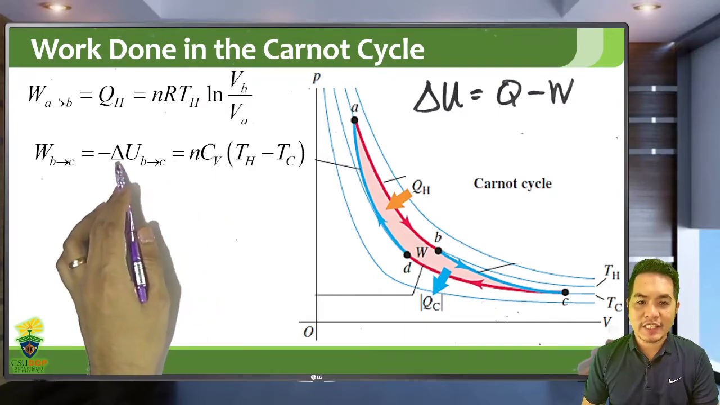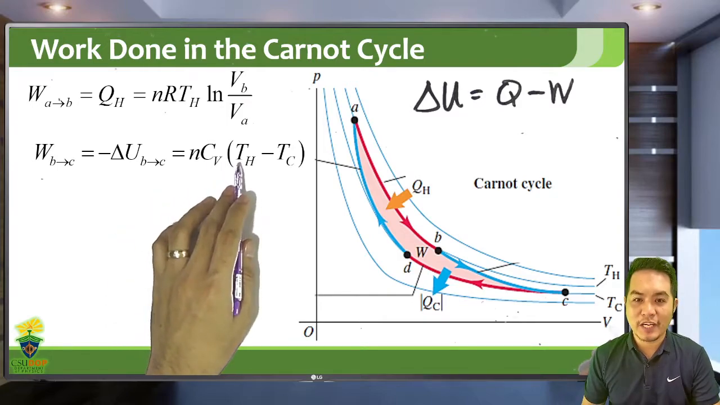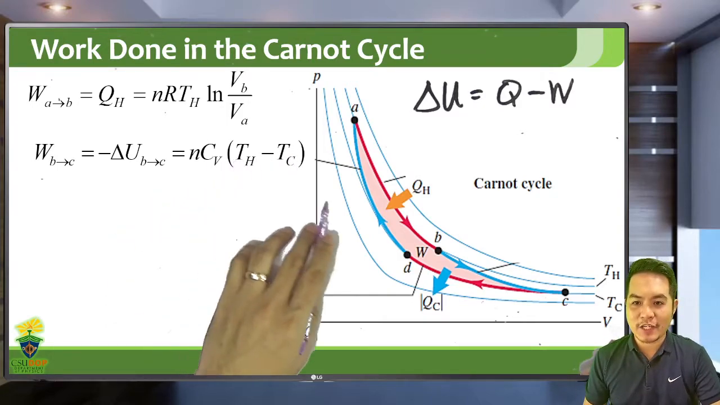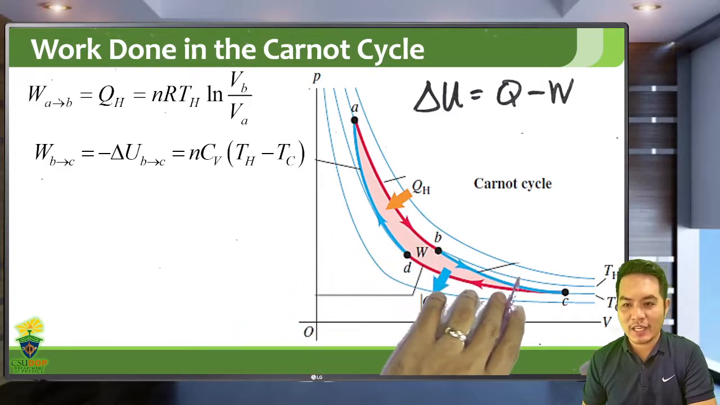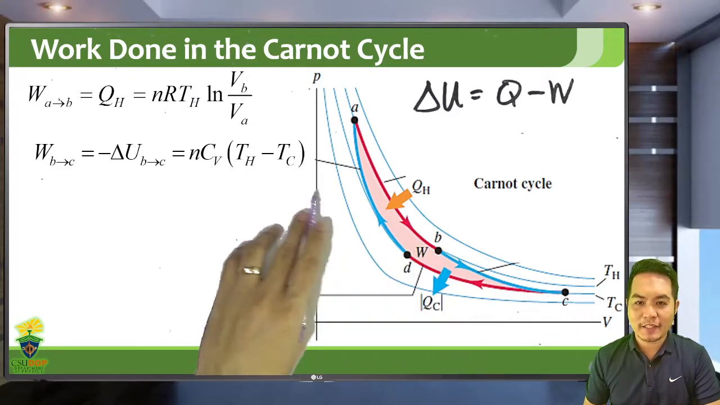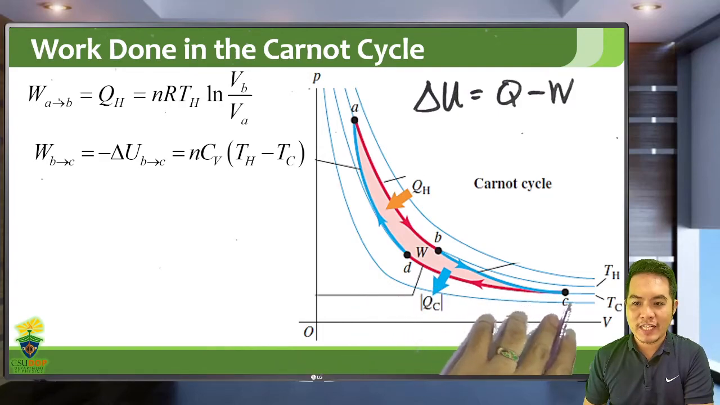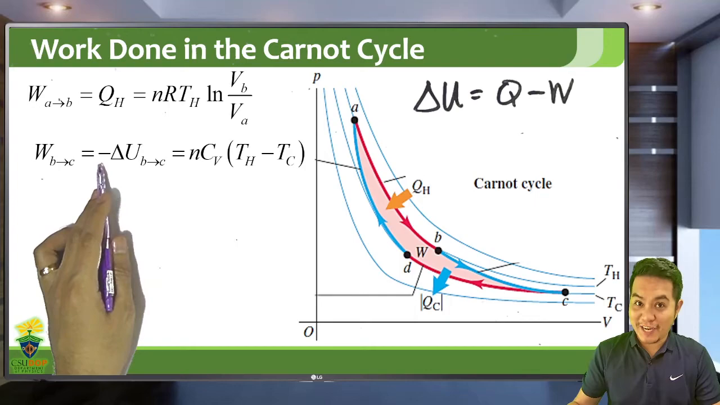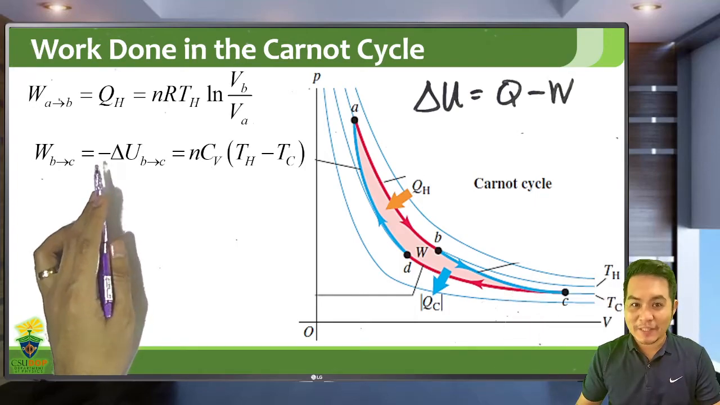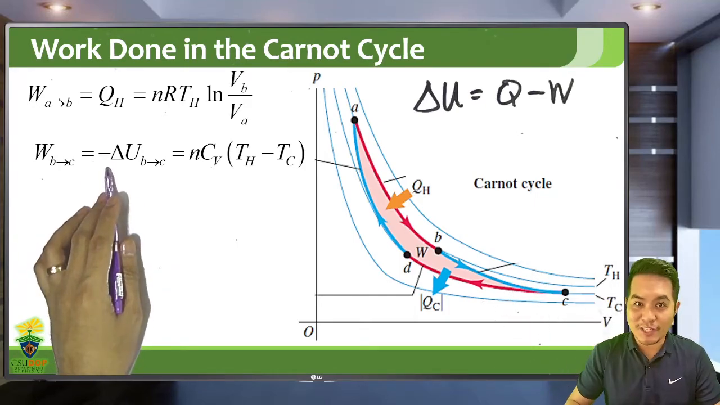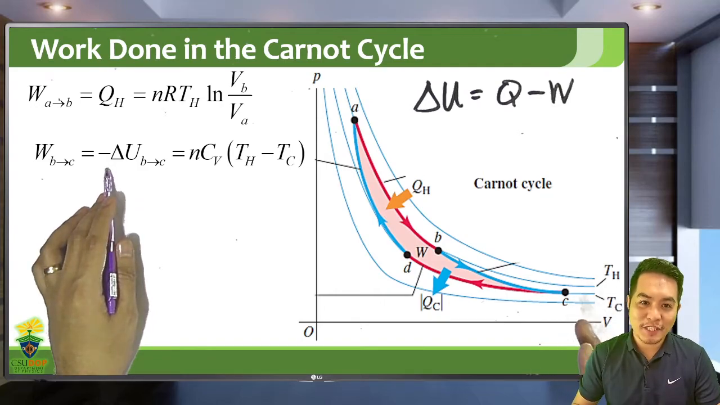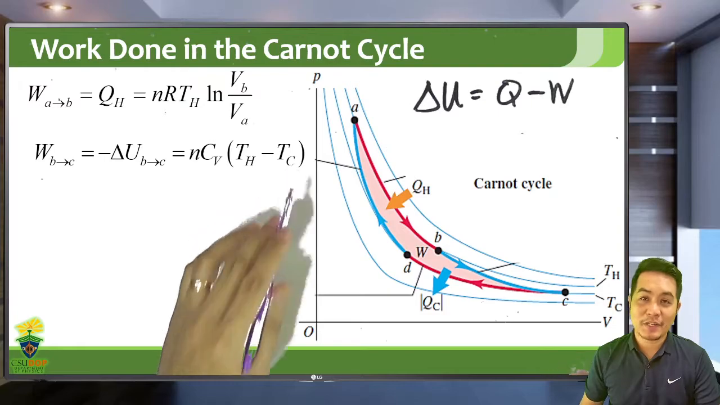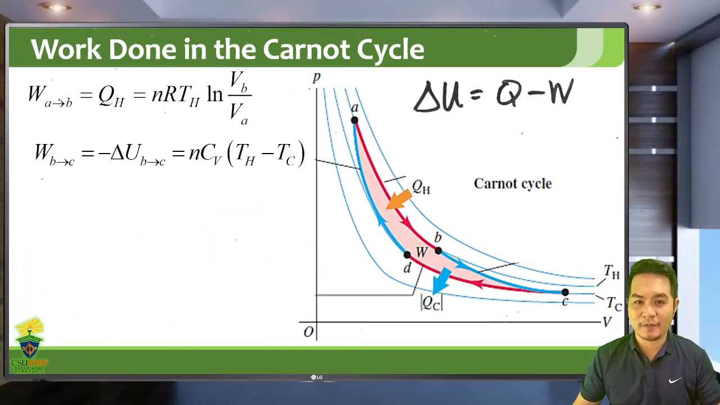So since this is negative change, this will now be initial temperature minus the final temperature. In this case, the initial temperature, which is at point B, is TH, and the final temperature at point C is TC. So take note, this is negative change. The regular change is final minus initial, but this is the negative change, the opposite or the reverse of a change. So this will be initial minus final. The initial is TH, the final temperature is TC. So I hope that's very clear.